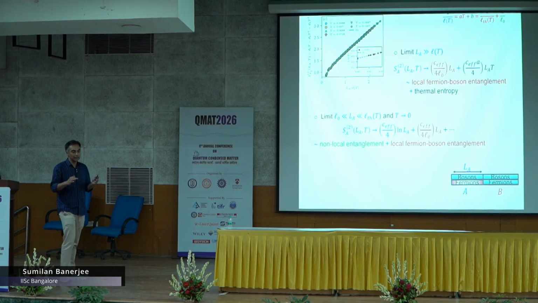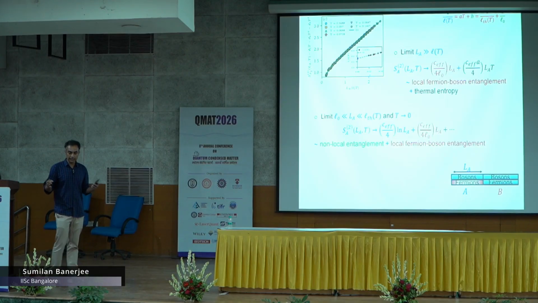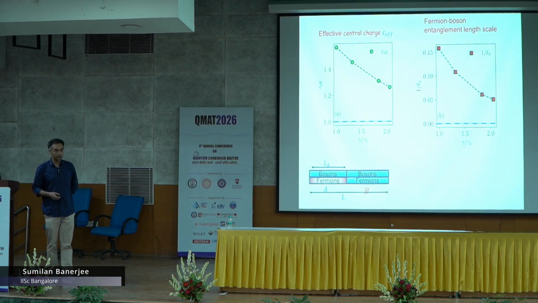So all the crossover, the entropy, the local entropy and the long range Bell pair like entanglement, is captured by this same formula and the same universal scaling. It still works for a Fermi liquid, but even in a Fermi liquid you get a larger value, and this could be because of the dissipative extra contribution that we had. This is the summary, the last slide that I have.